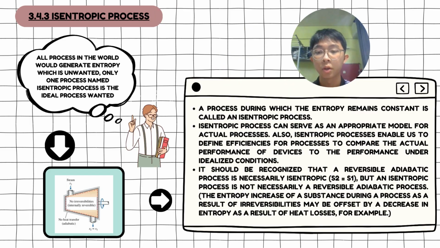All processes in the world will generate entropy, which is unwanted. Only one process, named the isentropic process, is the ideal process wanted. An isentropic process is a process during which the entropy remains constant. It can serve as an appropriate model for actual processes. It also enables us to define efficiencies for processes to compare the actual performance of devices to the performance under idealized conditions. It should be recognized that a reversible adiabatic process is necessarily isentropic, but an isentropic process is not necessarily a reversible adiabatic process.